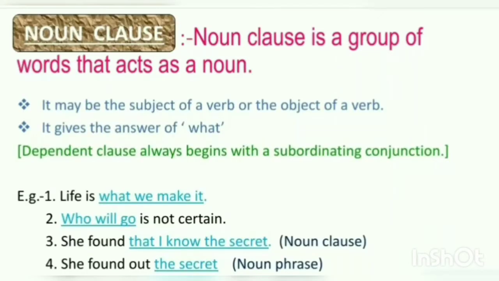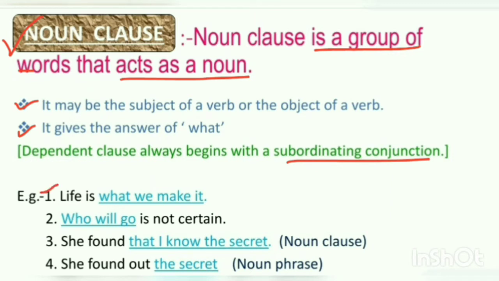First subordinating clause is noun clause. Noun clause is a group of words that acts as a noun. Let's see 2-3 main points about this. Number 1, it may be the subject of a verb or the object of a verb. Number 2, it always gives the answer of what. One more thing, dependent clause always begins with the subordinating conjunction, which I have already told you. Let's understand it with the help of the examples.